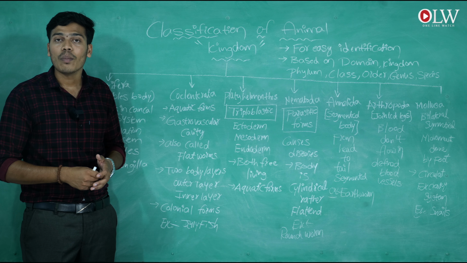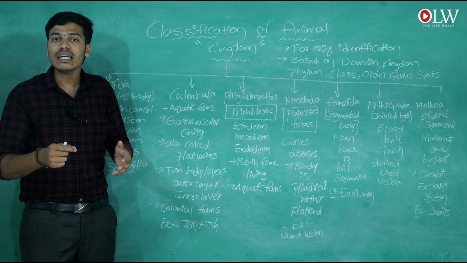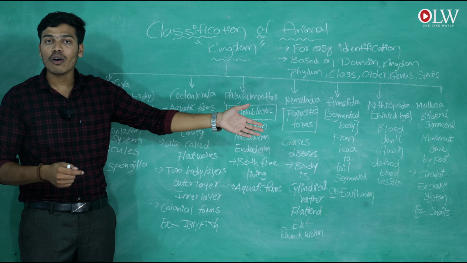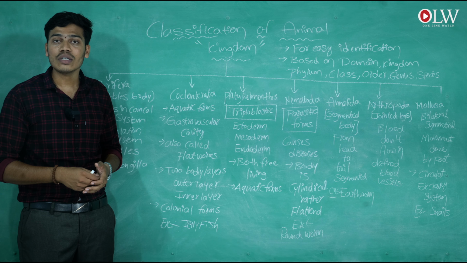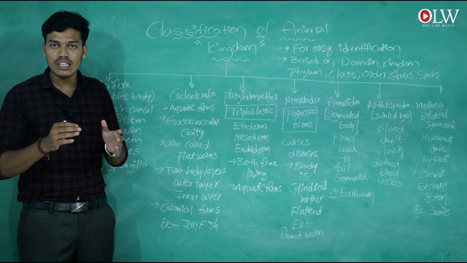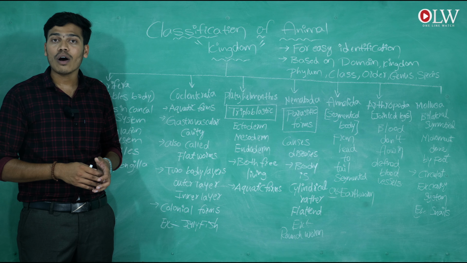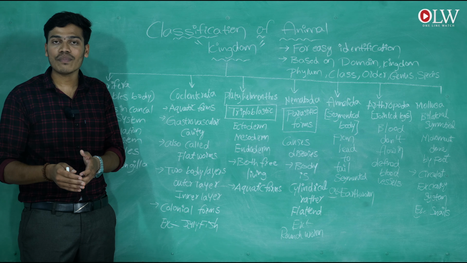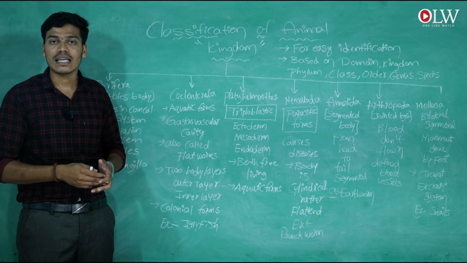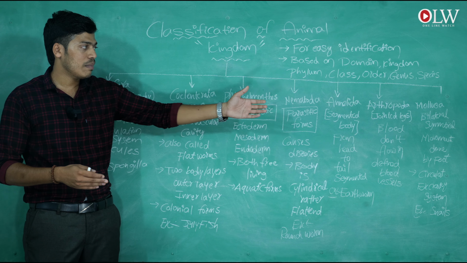Their body moves with the help of a foot, a muscular structure that helps the animal move from one place to another. That is the classification of animal kingdom and mollusca.